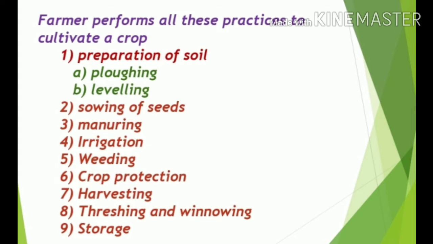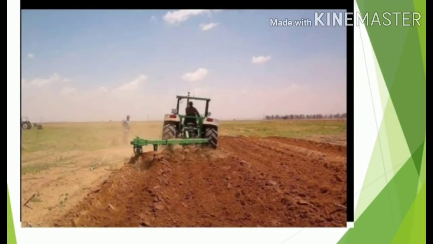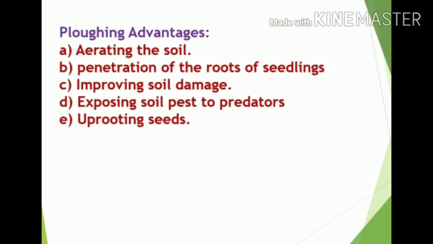Okay, now let us see in detail. The first step, preparation of soil. In this, plow is very helpful to perform this process. Aeration of soil is very necessary so that germination of seeds and growth of plants occur. So this helps in this.